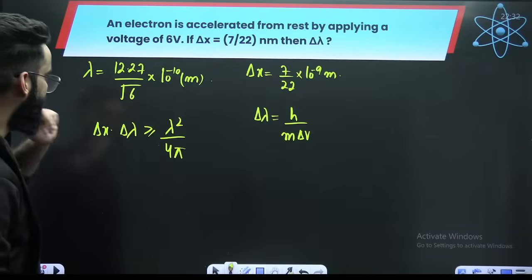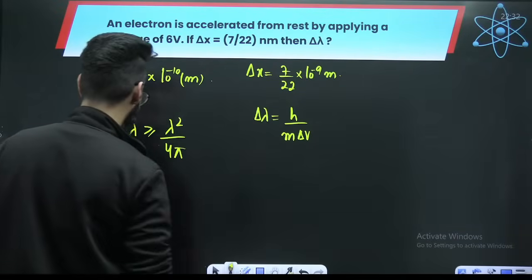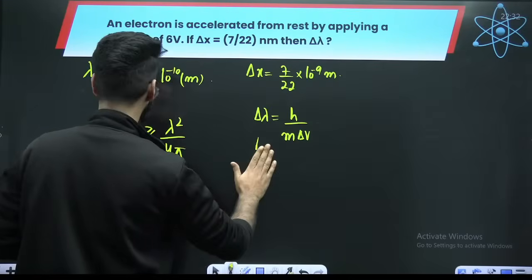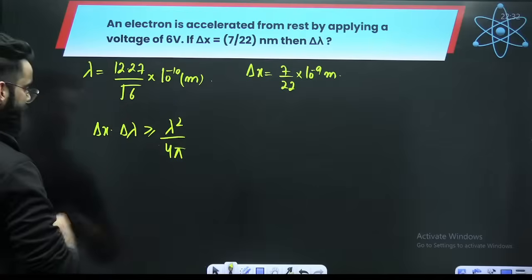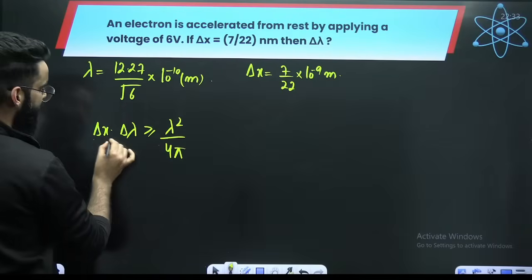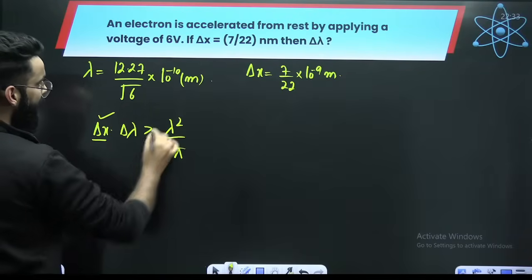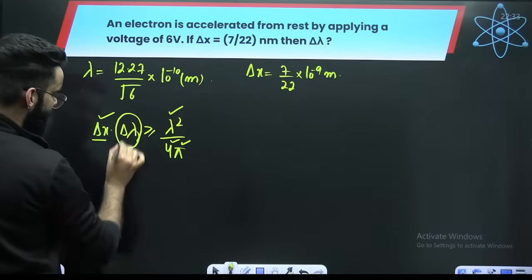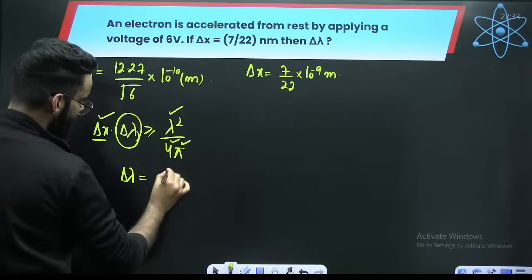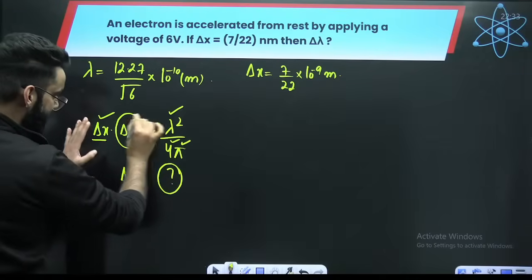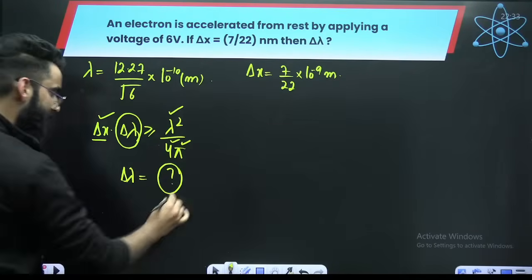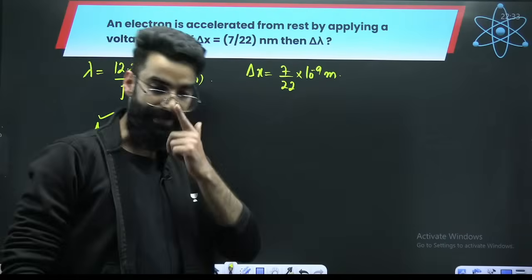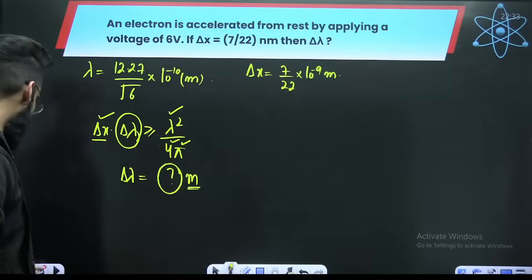Wait, what are we supposed to calculate? We are supposed to calculate delta lambda. Okay. All right. There is no need to do this. We already are done. Delta x we are given, lambda value we already calculated, pi is constant, 4 is constant. From this particular equation, you can calculate delta lambda. But I would suggest take every value as per SI system so that you get delta lambda as per SI system only. Right? This is one more type of the question which can be asked.